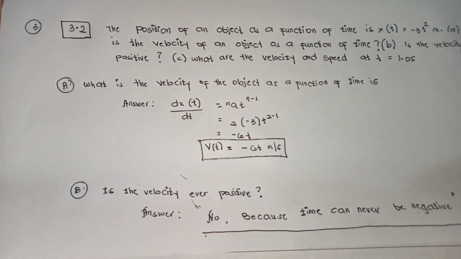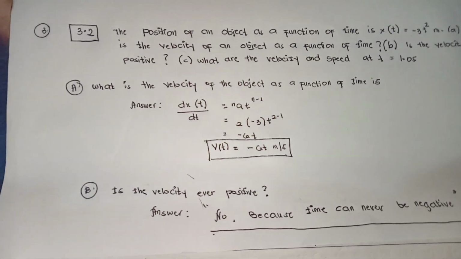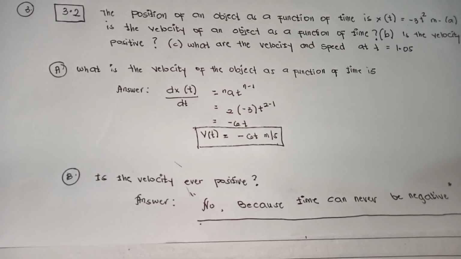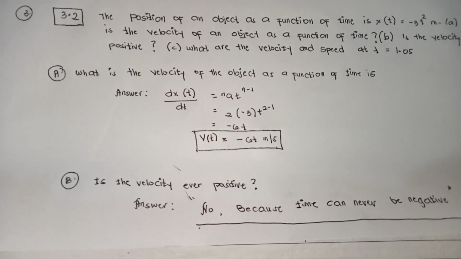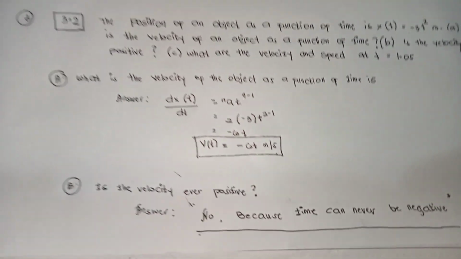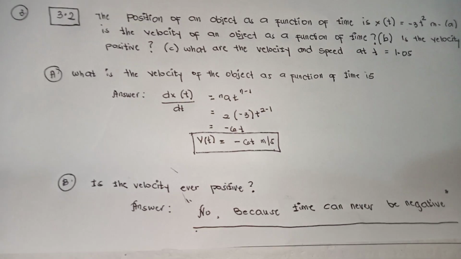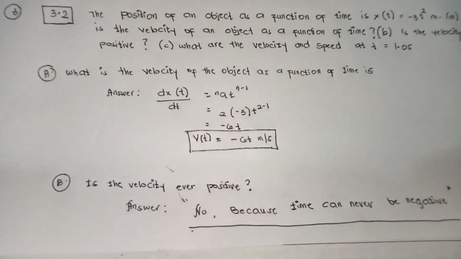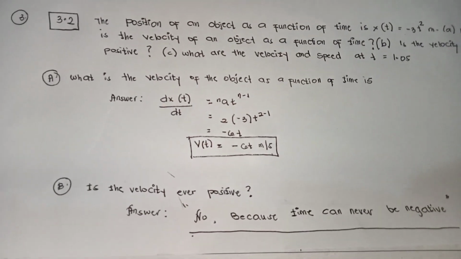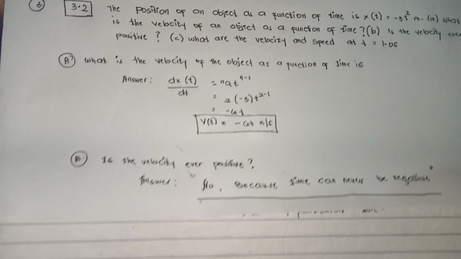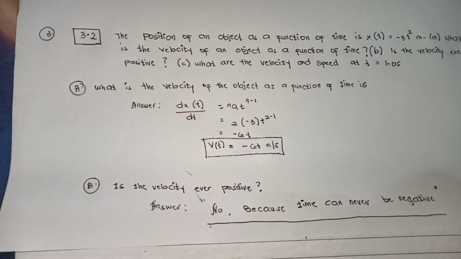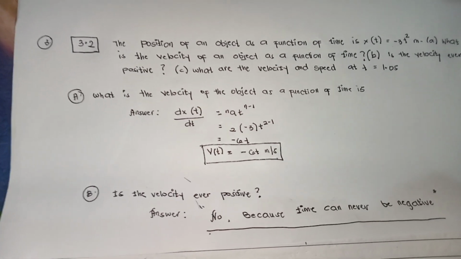So A, what is the velocity of the object as a function of time? The answer is dx of t over dt, which equals n times t to the power of n minus 1, equals 2 times negative 3 t to the power of 2 minus 1. So v of t equals negative 6t meters per second. For B, is the velocity ever positive? The answer is no, because time can never be negative.